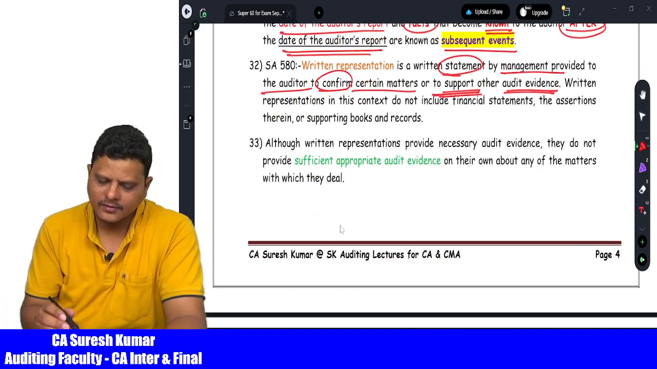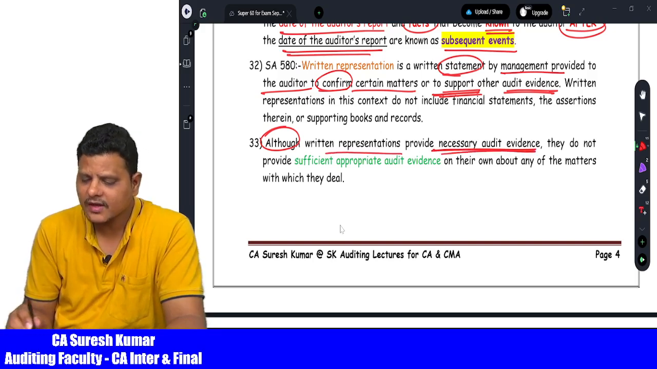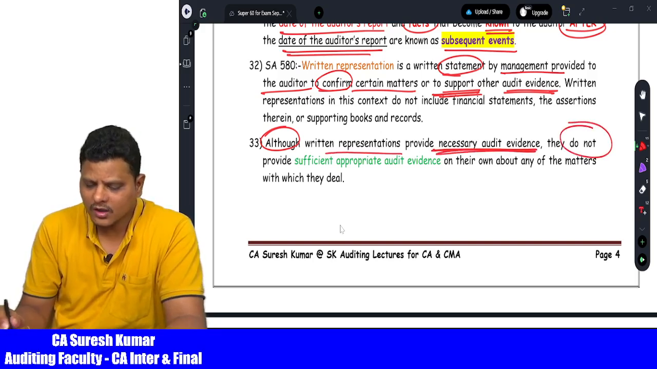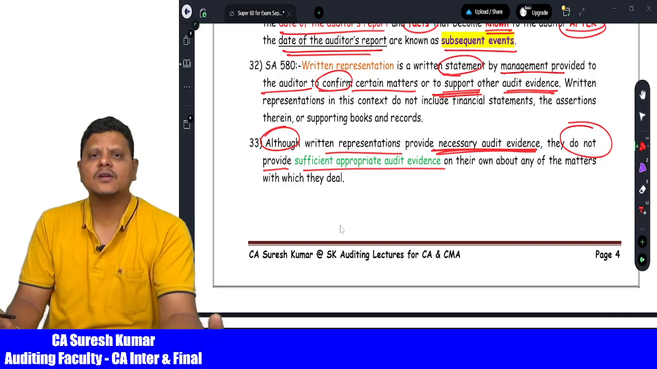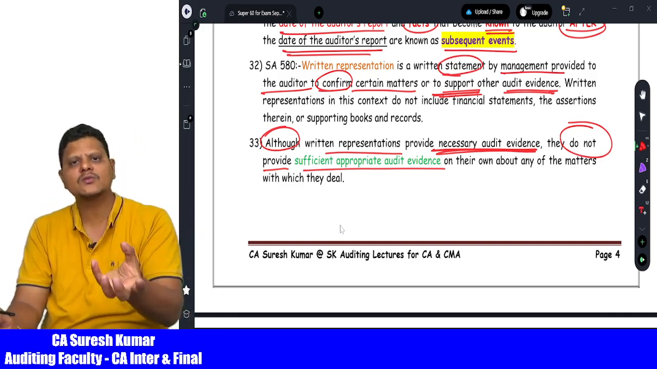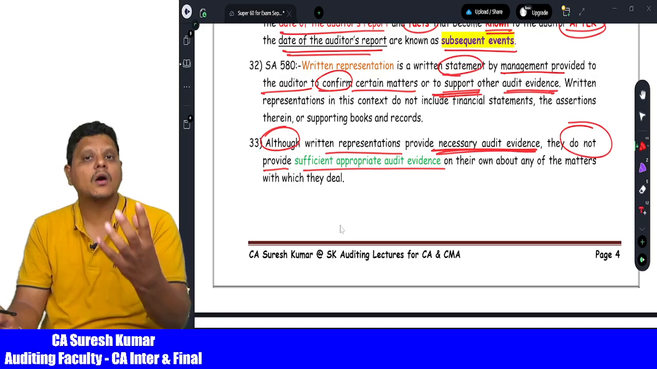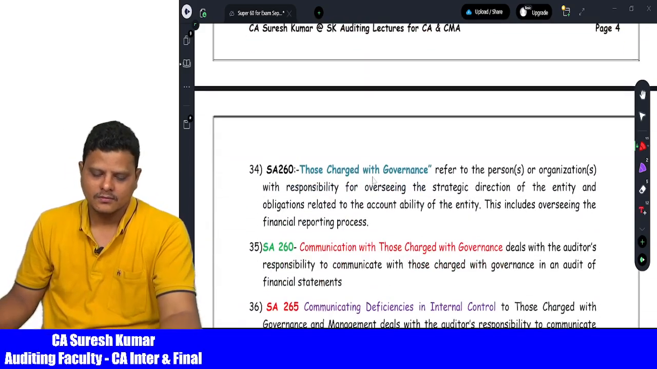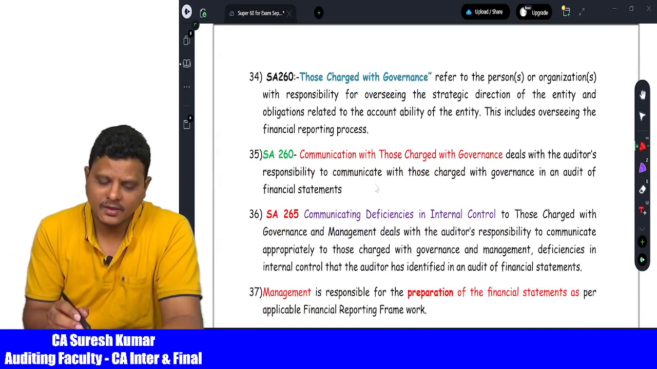Then comes the examination point: although written representations provide necessary audit evidence, they do not provide sufficient appropriate evidence. That's all. Written representation always provides only additional information but not main information. So even though it gives information, it does not mean that it is sufficient and appropriate for audit purposes. Then comes 260, those charged with governance. Very important points for examination.